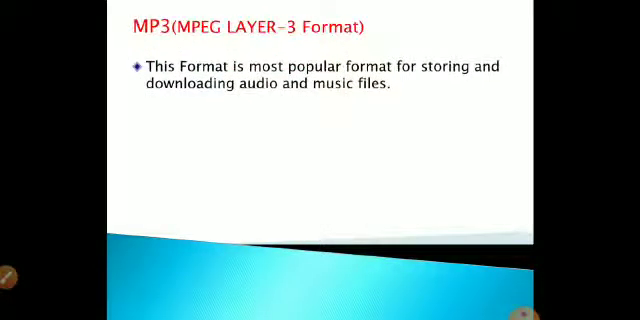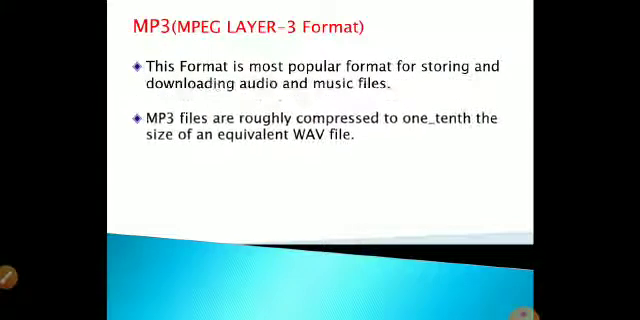Next topic we are going to see about MP3. What is MP3? It is derived by the corporation MPEG, that is Moving Picture Experts Group. MPEG is a corporate company which created this kind of formats, and this is represented as layer 3 format. This format is the most popular format for storing and downloading audio and music files, and it is roughly compressed to 1/10 of the wave file.